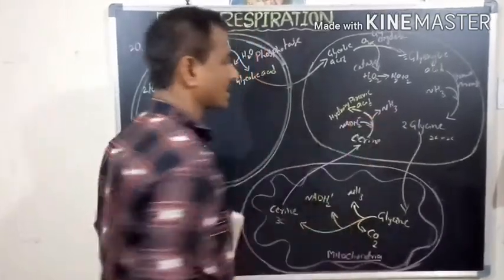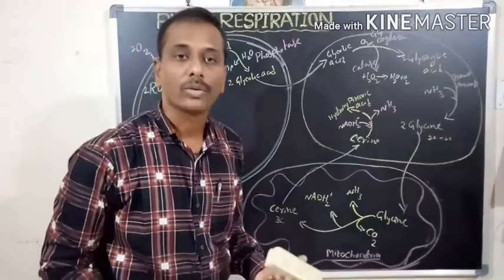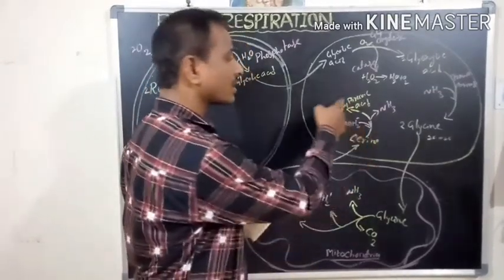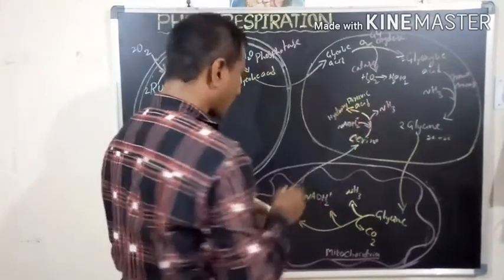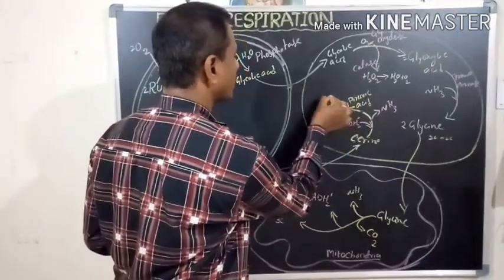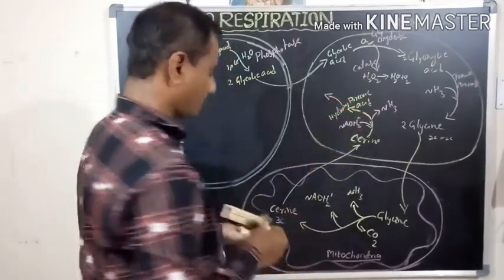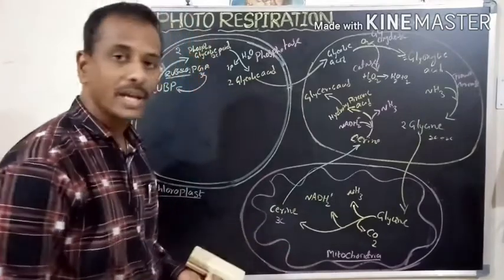The serine is converted into hydroxypyruvic acid. That means an amino acid is converted into a carboxylic acid. Then hydroxypyruvic acid can convert into another product, that is glyceric acid.